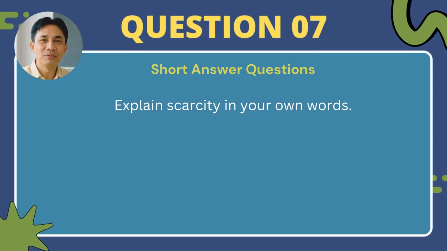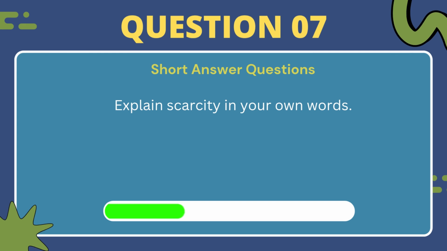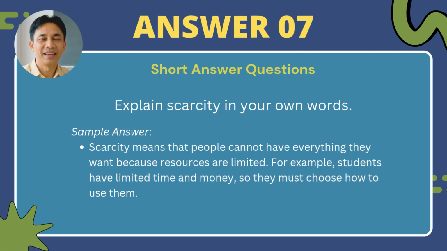Great job. Now let's move on to short answer questions. Question number 7. Explain scarcity in your own words. Here's a sample answer. Scarcity means that people cannot have everything they want because resources are limited. For example, students have limited time and money, so they must choose how to use them.